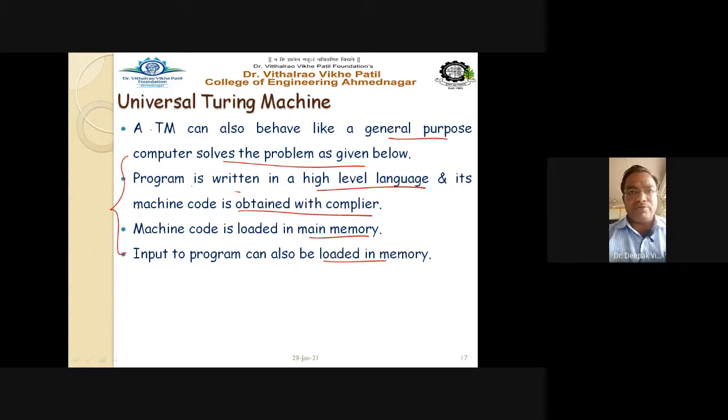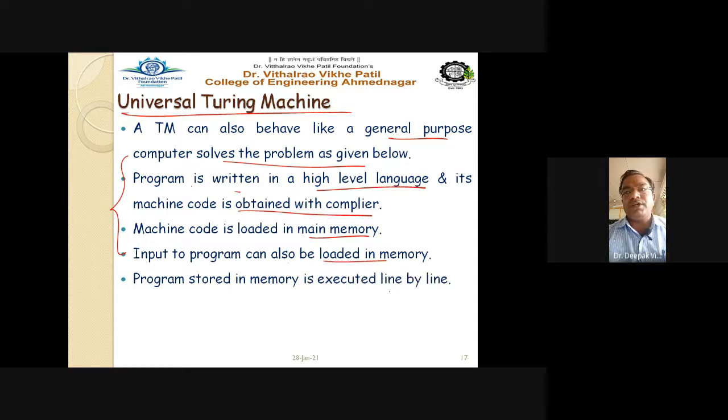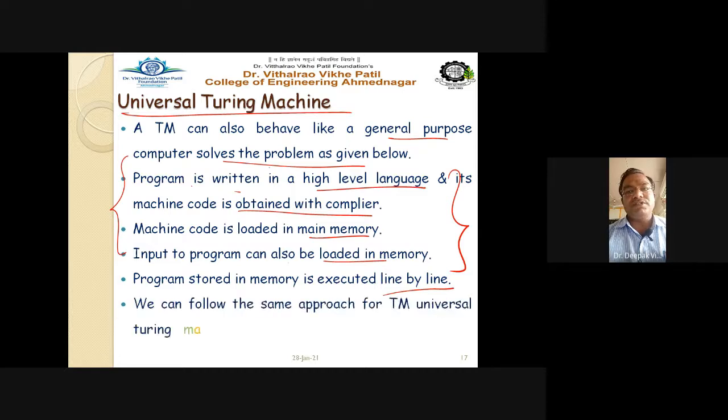That is the power of the universal Turing machine, that's why it is called a UTM. The program stored in the memory is executed line by line. In the same way as our general computer works, your universal Turing machine works here. We can follow the same approach for the Turing machine. The universal Turing machine can solve all sorts of solvable problems.